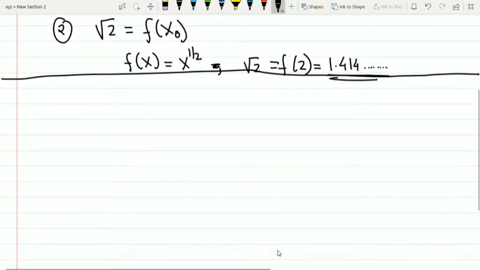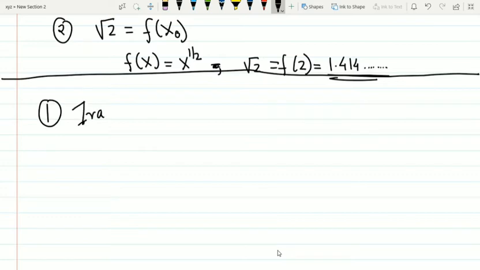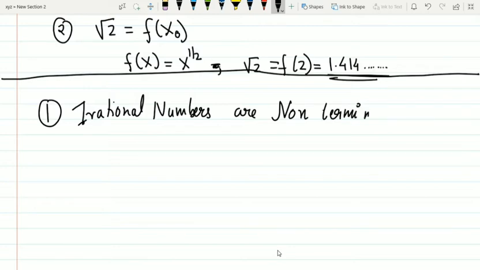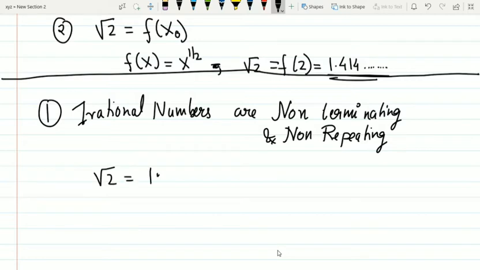The first method is by using the definition. So what is the definition of irrational numbers? Irrational numbers are non-terminating and non-repeating. So this value root 2 is 1.414. By non-terminating, we mean that this should never end. Even if you try to compute it, it will never end. It will go on to infinity.